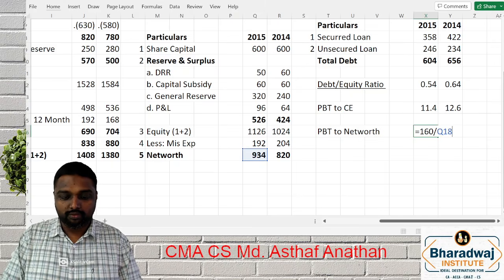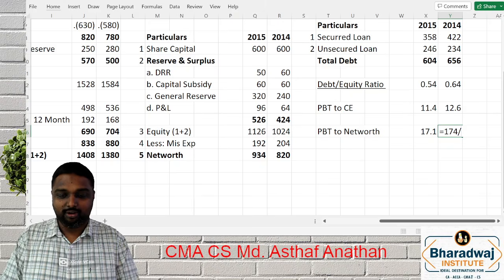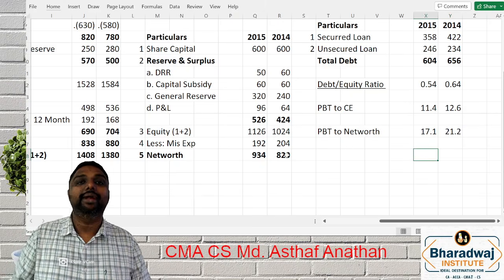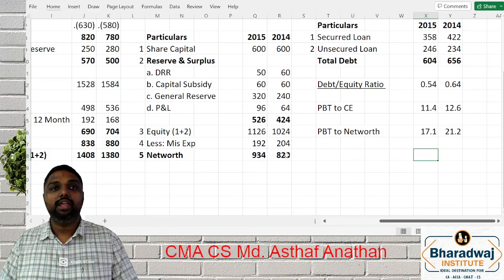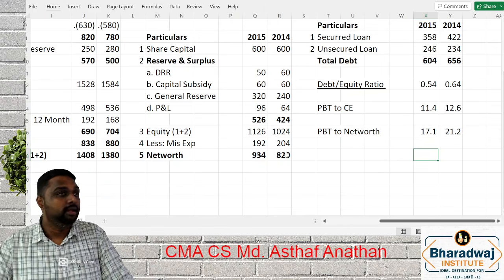We can convert it into percentage by multiplying by 100. Similarly, 174 divided by 820 into 100. Since we are doing the year-on-year basis, we can give the comment. The comment they are not asking, but still we can give the comment based on the mark.